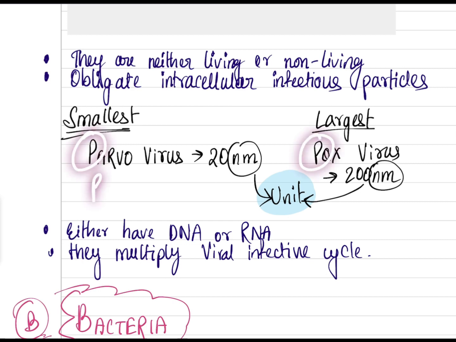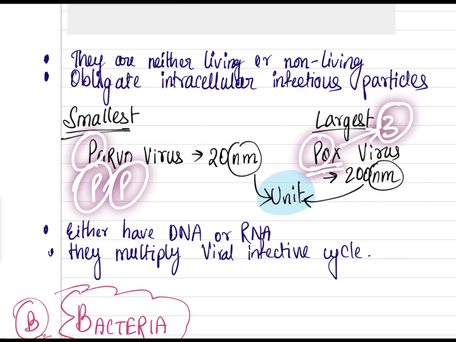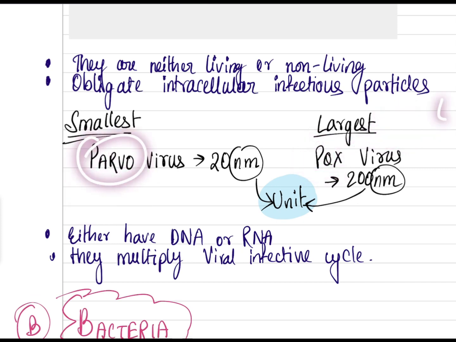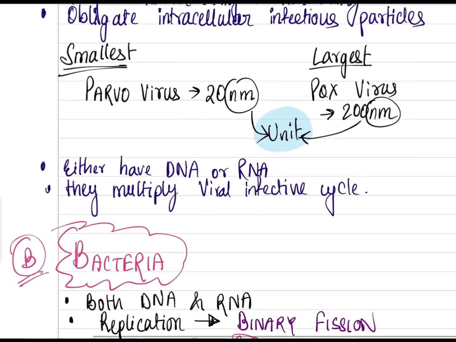P P: P for parvo, P for pox. Pox only has 3 letters, small, so it is the largest. Parvo has 5 letters, as the letters are big, it is the smallest. Not a trick, just a way to remember.